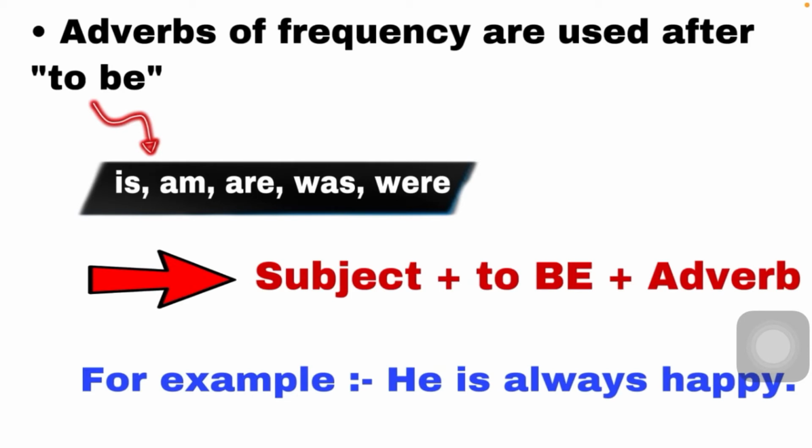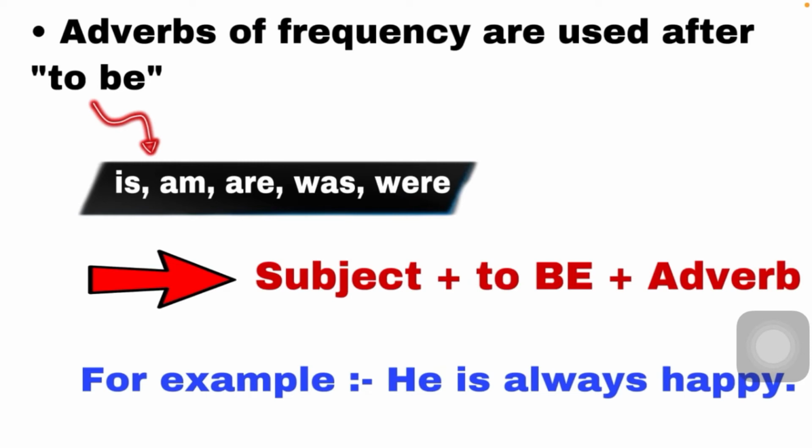For example, here is one example: he is always happy. Here you can see they are using is. So is a to be verb, so we are using the adverb after is. Okay. Then the second example is Raju was never late. Here also there is a to be form, that is was. So we are using the adverb after was.